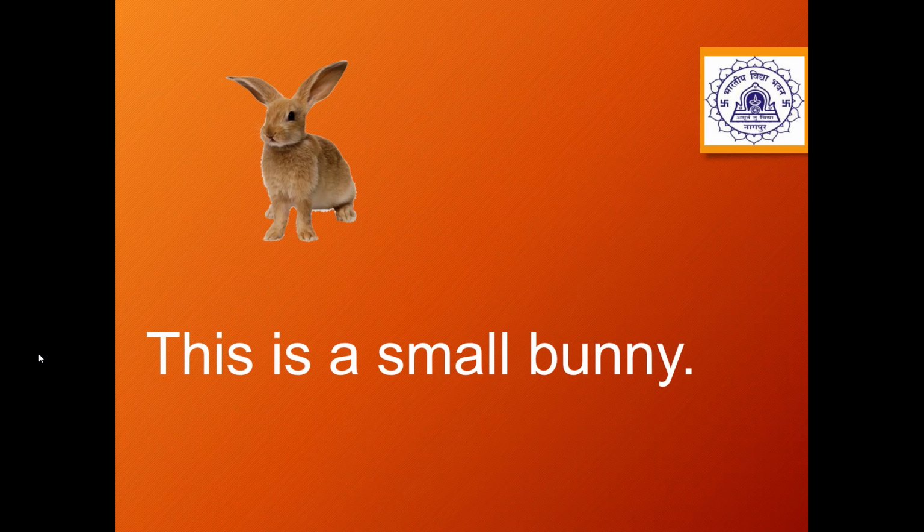So let us see the example. So this is a small bunny. So how is the bunny, or how is the rabbit? It is very small. So small is the adjective here. It is telling us about the size of the bunny. The next example. Dinosaur has a short neck. So the adjective here is short. It is telling us about the size of the dinosaur's neck.